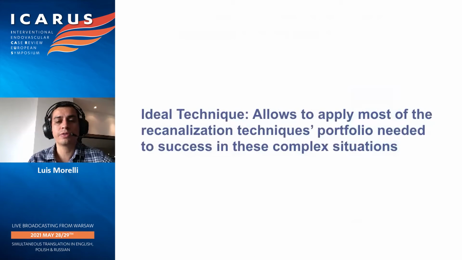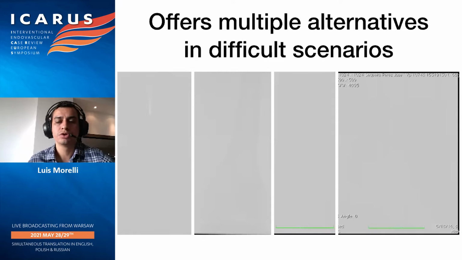So when we think about an ideal technique, definitely I'm not allowed to think about only one technique. I consider multiple techniques in the same patient, trying to succeed in this complex situation. That's why I think our case will try to exemplify how difficult it is and how important it is to have different alternatives to treat the same patient.